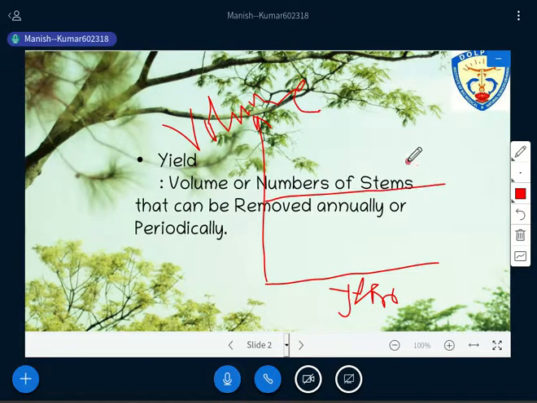Sustained yield means you are extracting a constant amount of timber, or harvesting a constant amount of timber from the forest area, or from the forestry practice that you are doing, every year. Have you got that? This is the volume extracted per year, this is the year. So every year you are getting the same amount of volume there, right?